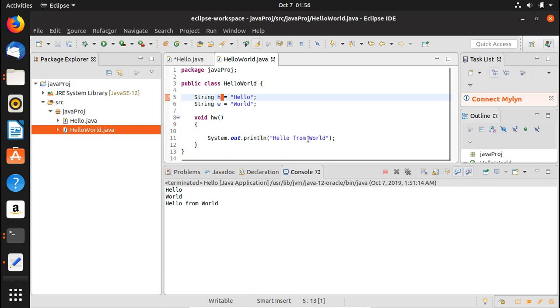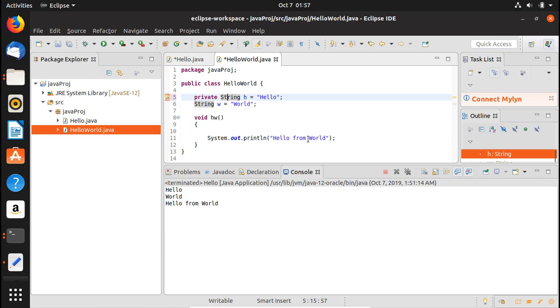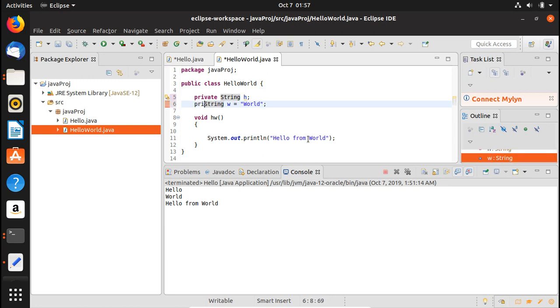Okay, so here, let's say we are going to define the private variables. Let's say we have here private string h, and we do not give anything here as the input. And then we have here private string w, and we do not give any value to that as well.